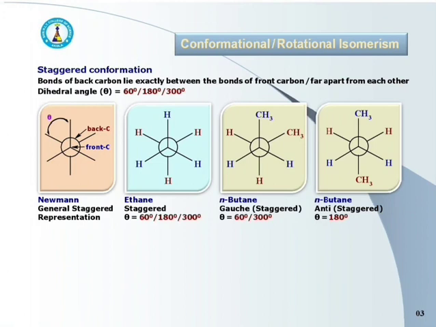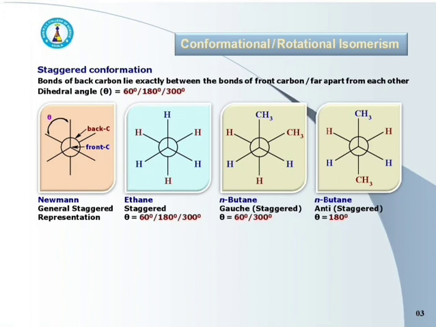Take the last structure of n-butane. Just like the third structure, here also the bonds of the back carbon atom are exactly between the bonds of the front carbon atom, but the dihedral angle is 180 degree, and it is obtained by rotation of half of the fully eclipsed structure of n-butane about carbon-carbon single bond by 180 degree.